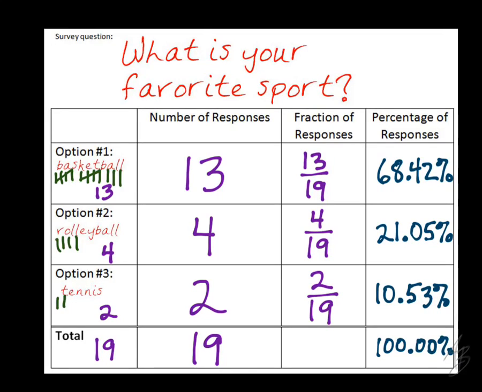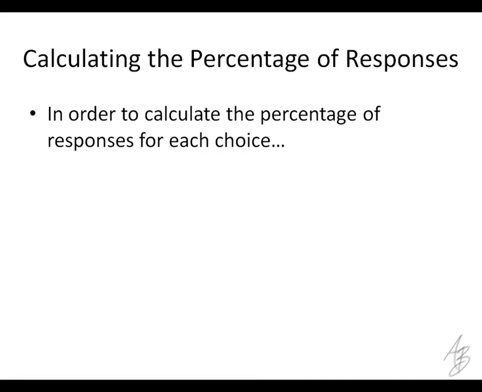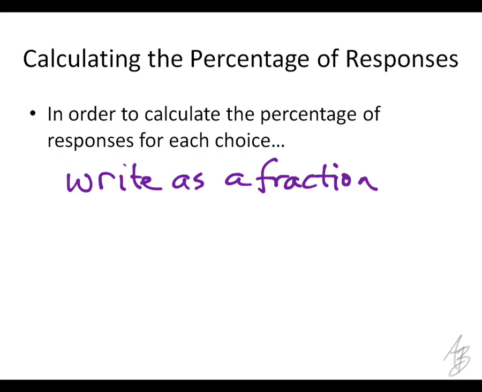What we're doing here is we're calculating the percentage of responses in a survey when we know the number of responses. So in order to calculate the percentage of responses for each choice, we're going to do what? What did we do here? First, we wrote the number of responses as a fraction. And in that fraction, what goes on top? Okay, the number of responses in the numerator.